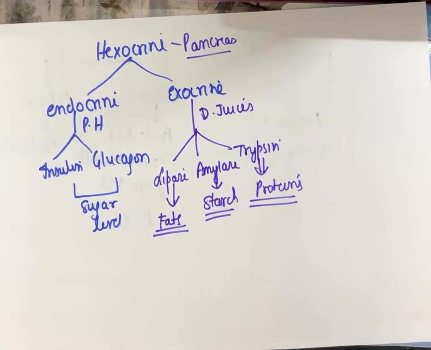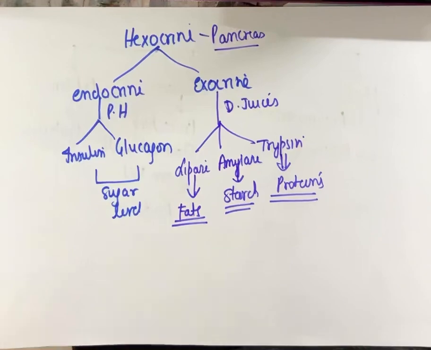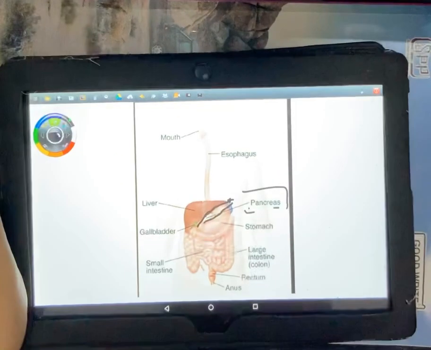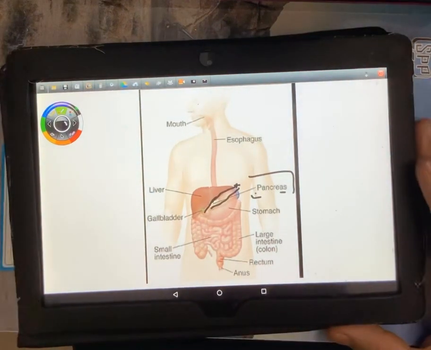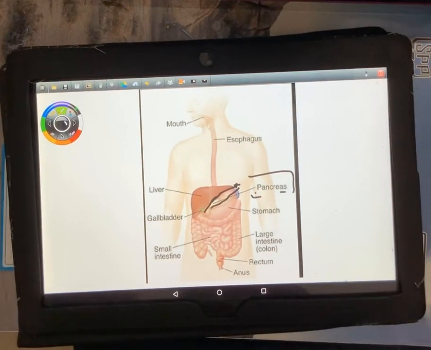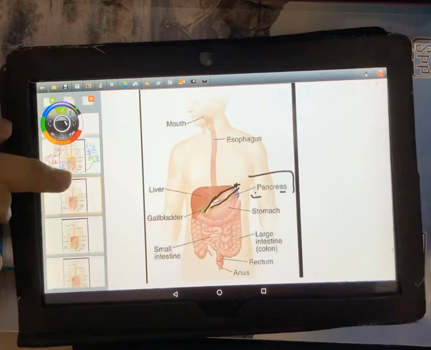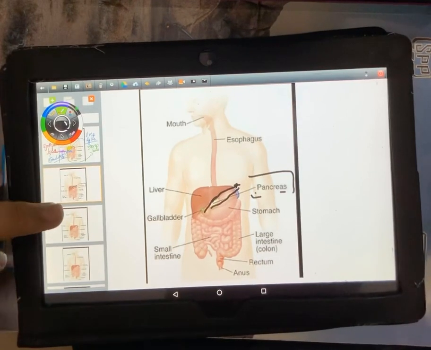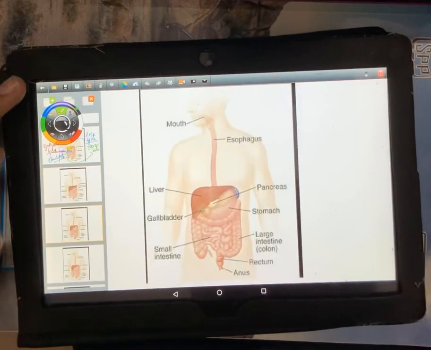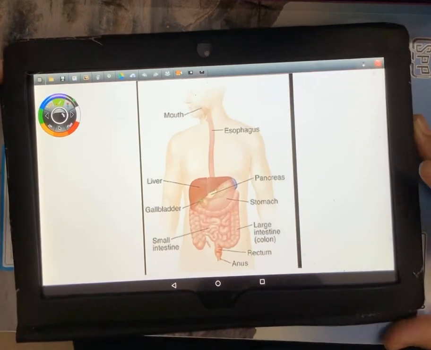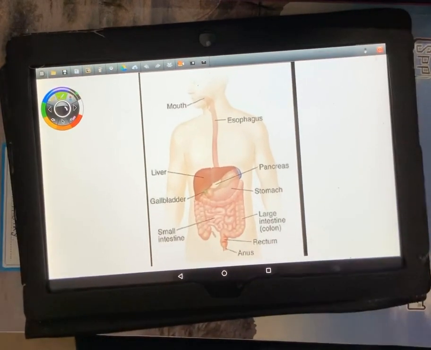So now coming back to the diagram, you can take a note of it. Now that the pancreas is done, we move on forward with the next digestive gland for us, the intestines. So now we enter the intestines.